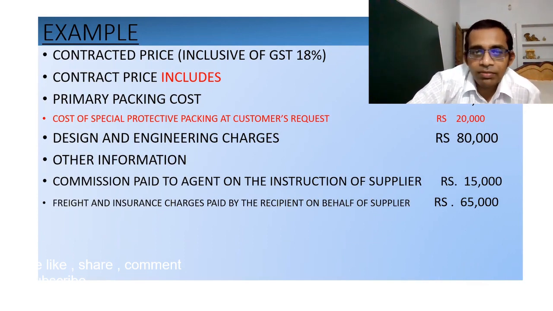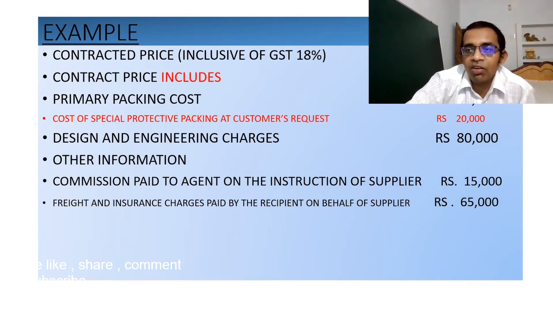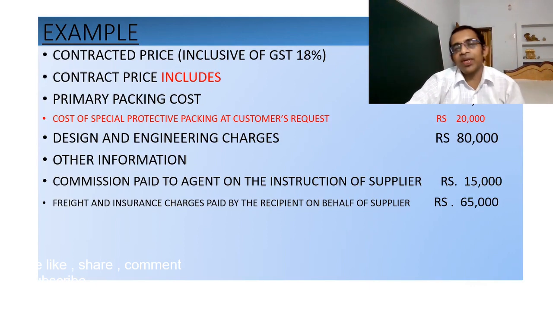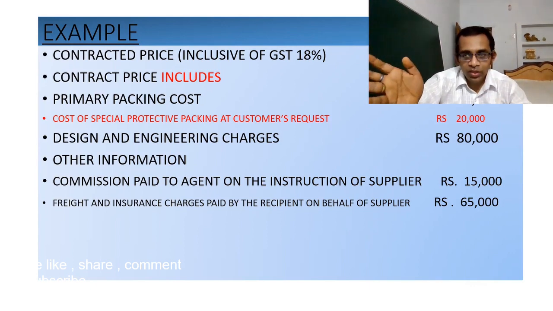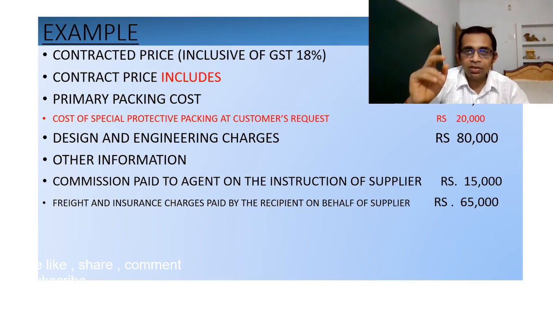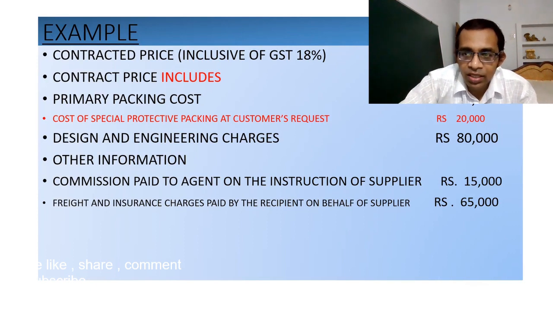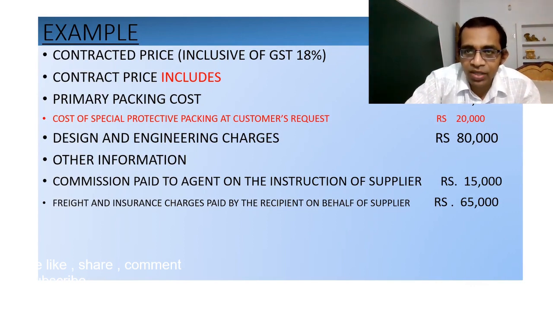Now here comes the payment of commission and payment of freight and insurance charges, which are being paid by the recipient on behalf of supplier. These are also to be included, but in the question there is no information that this 15,000 and 65,000 are already included in the contract price of rupees 11 lakh.